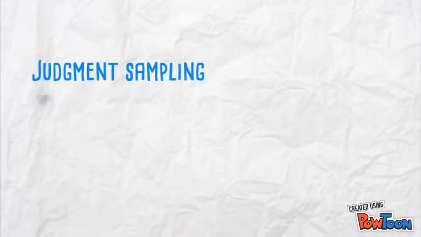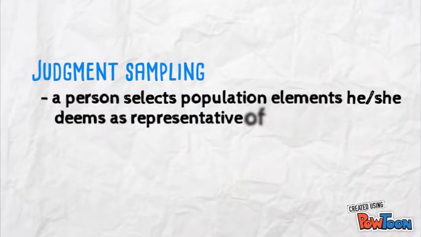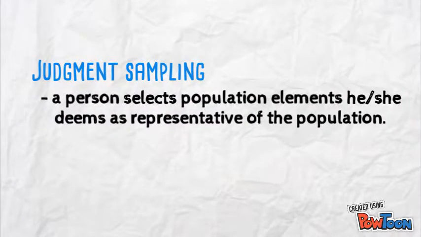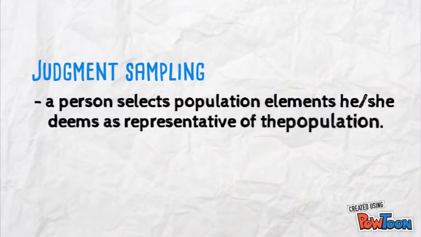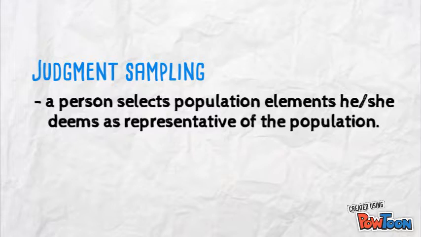Judgment sampling: a person selects population elements he or she deems representative of the population. It's a type of non-random sample that is selected based on the opinion of an expert. Results obtained from a judgment sample are subject to some degree of bias, due to the frame of the population not being identical. The frame is a list of all the units, items, people, etc. that define the population to be studied.